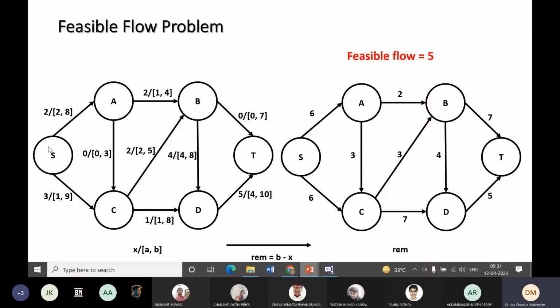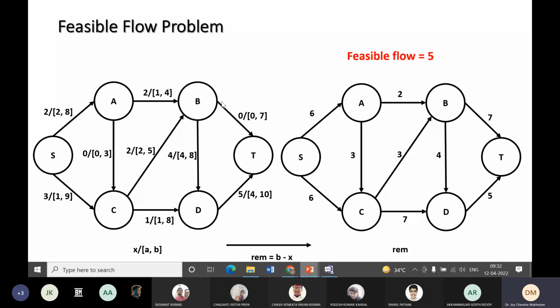Now in this graph, how do we get this? So it was our original network which was given in our problem. So S to A 2 to 8 was given, A to B 1 to 4 is given. So what does this mean? Its lower bound is 1, upper bound is 4, and since 2 is the remaining capacity, 4 minus 2, these two units are already flown from A to B.